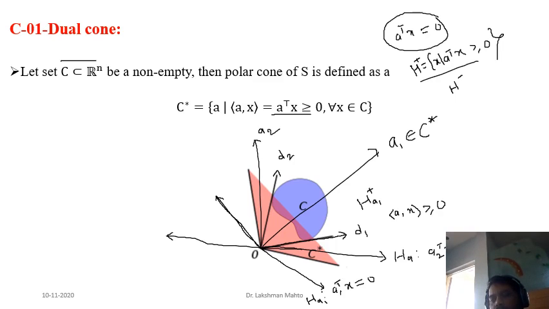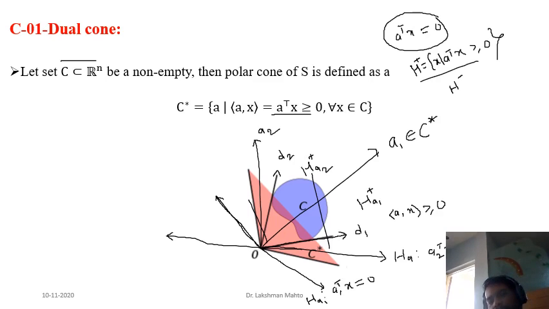Now just see where C is. Where is the upper half space of this hyperplane? It is this portion. So again we observe that C is in the upper half space of HA2.